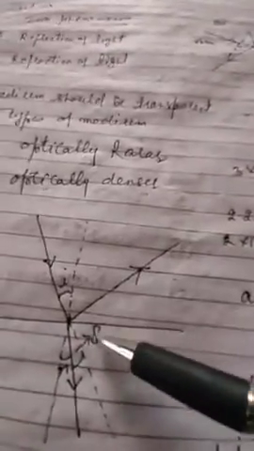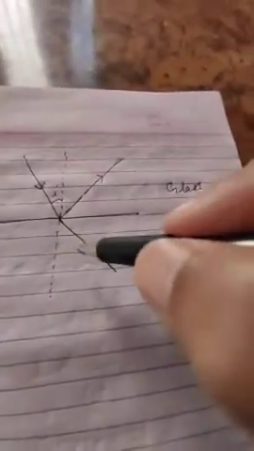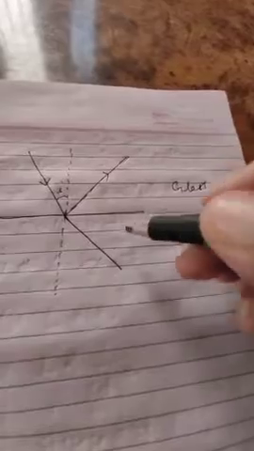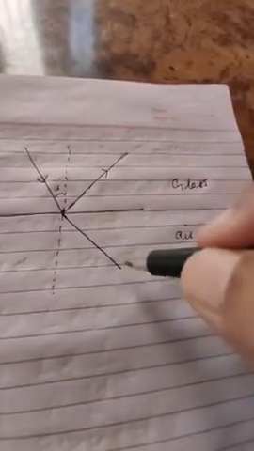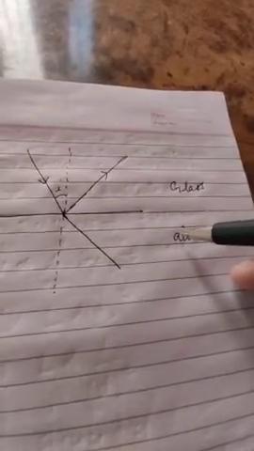But in the first case, the ray of light bends towards the normal. In this case, the ray of light bends away from the normal because the speed of light increases. Because air is optically rarer medium, and in optically rarer medium, the speed of light increases.